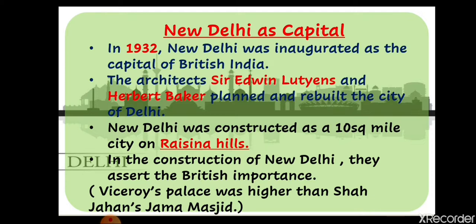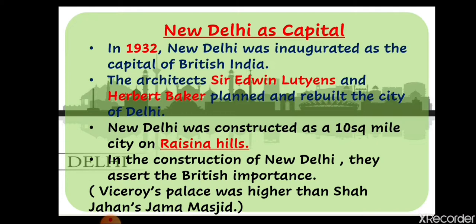If someone asks who designed Delhi, and two names are asked, then it is Sir Edwin Newton and Herbert Baker. But if only one architect is asked, then it is Sir Edwin Newton. On his name only, Delhi came to be known as Newton's Delhi.